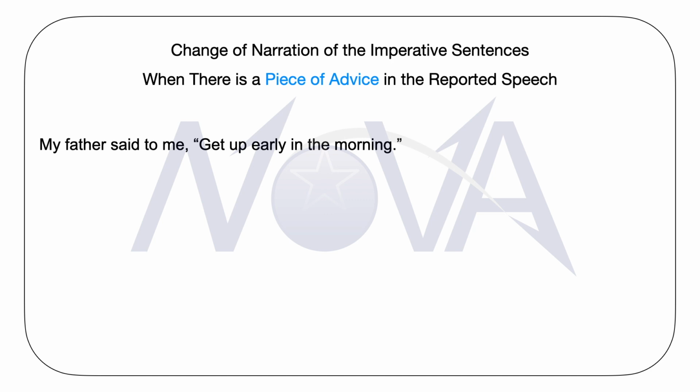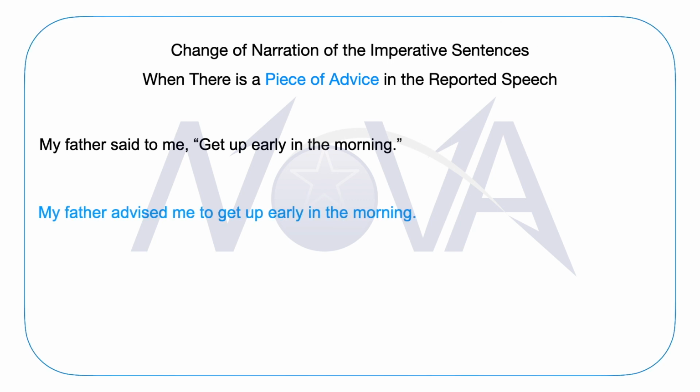Just like an order, we can change this sentence by using the word advised in the first part of the sentence, which would be converted from the reporting speech, and then apply the same rules which we learned in case of an order. The comma and the inverted commas would be replaced by the word to, and we will use the root form of the verb given in the reported speech. The indirect narration would be: my father advised me to get up early in the morning.